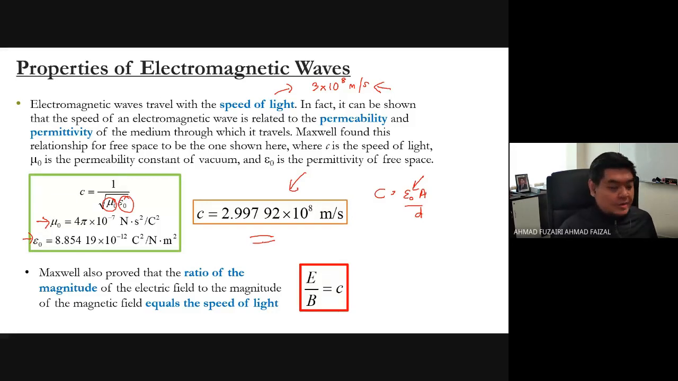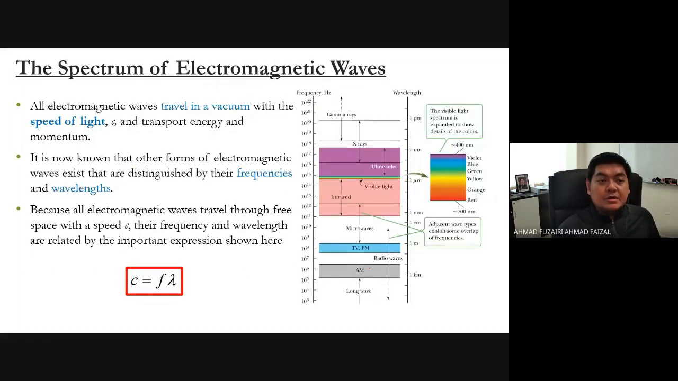And the physicist Maxwell also proved that the ratio of the magnitude of the electric field and the magnetic field is equivalent to the speed of light. This is a very good argument about the electric field and the magnetic field, because when you divide the electric field by the magnetic field, it also can give you the speed of light. So this should be the spectrum of the EM wave.